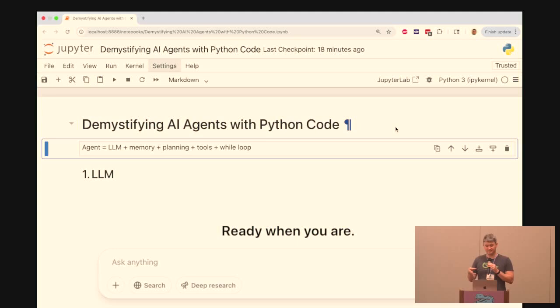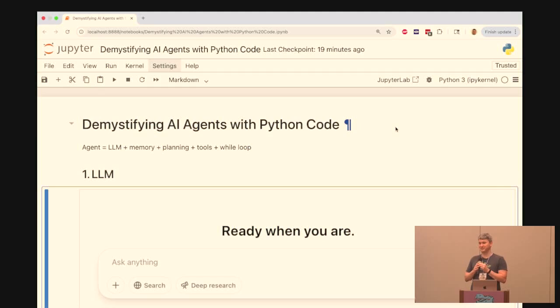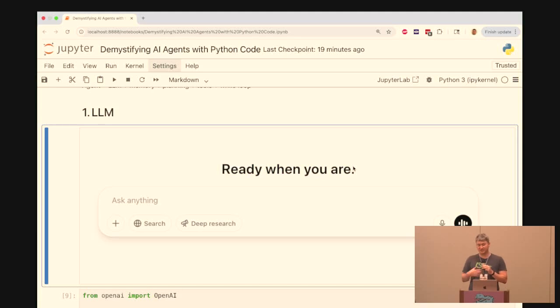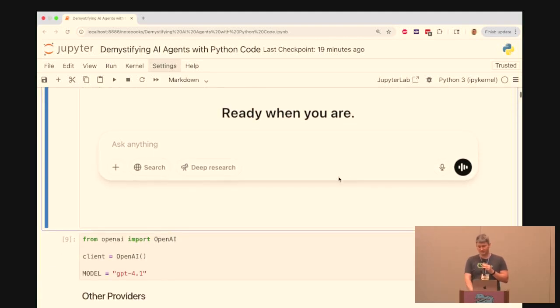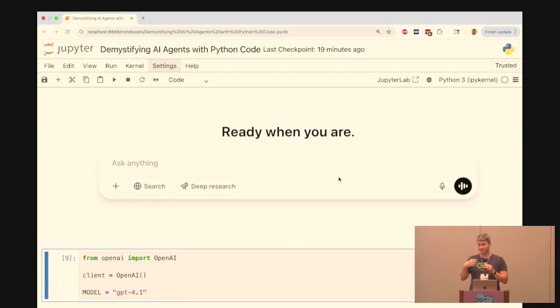It's an LLM plus memory, plus planning, plus tools, plus a while loop. So the first piece is an LLM, and how many people in here have used an LLM in some way? Yeah, so this first part is the part you're most familiar with. If you're using it as an application, a lot of people have interacted with an interface like this in ChatGPT. And so the first thing we want to figure out is, when I'm writing Python, how do I replicate this experience of being able to type into ChatGPT and get an answer back?